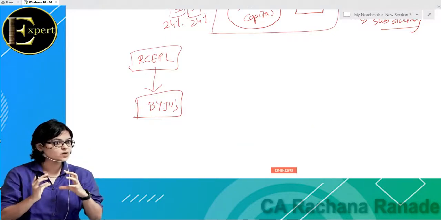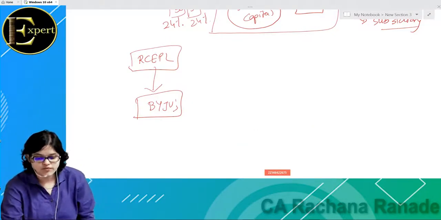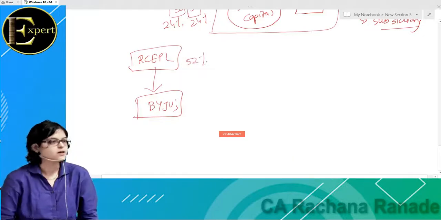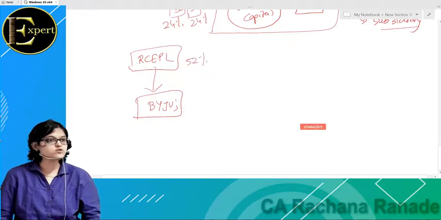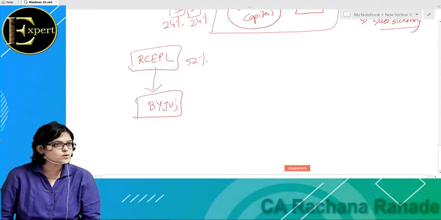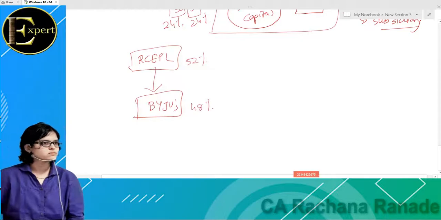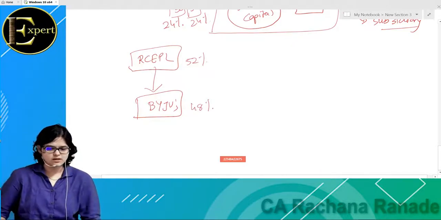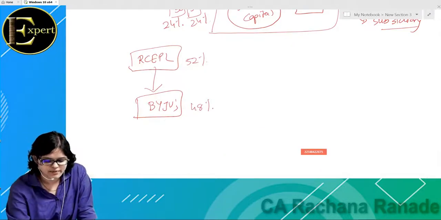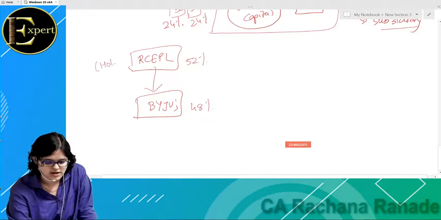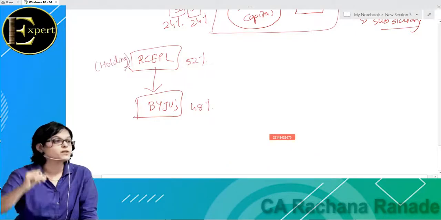And how much Byju's has now? 24 plus 24 is 48% is with Byju's. Is this okay? Right? Now, Red Chillies Entertainment Private Limited will be called as the holding company or the parent company. Okay. And what will Byju's be called as? Subsidiary company. Ab samajh mein aaya?